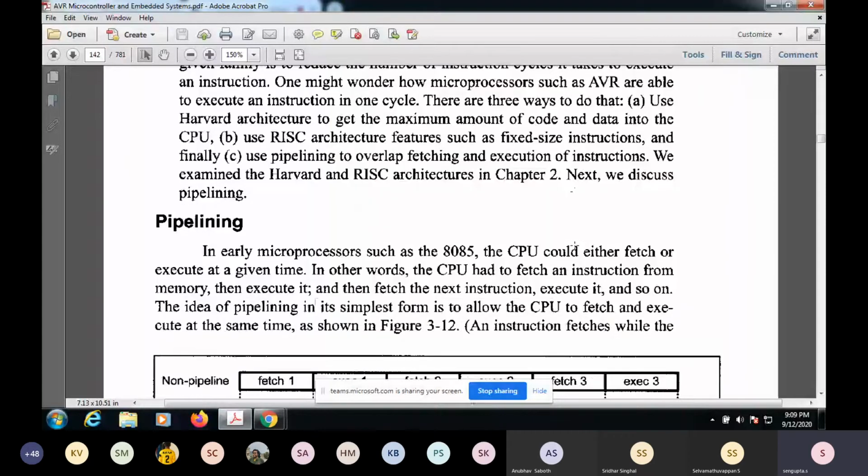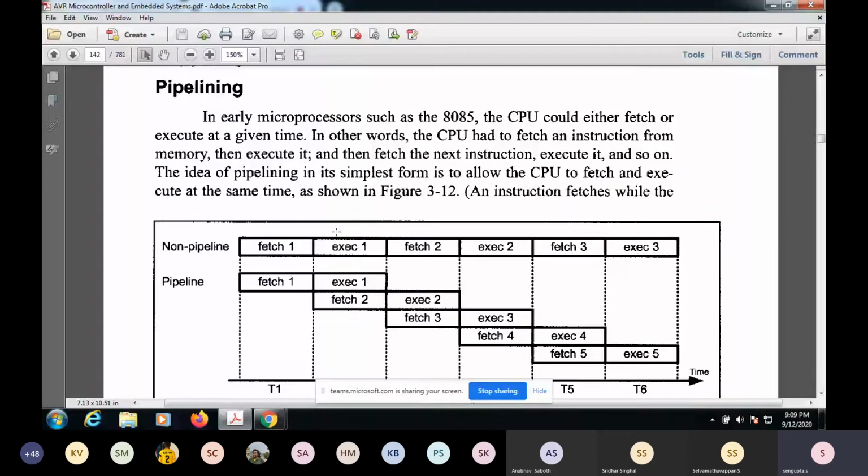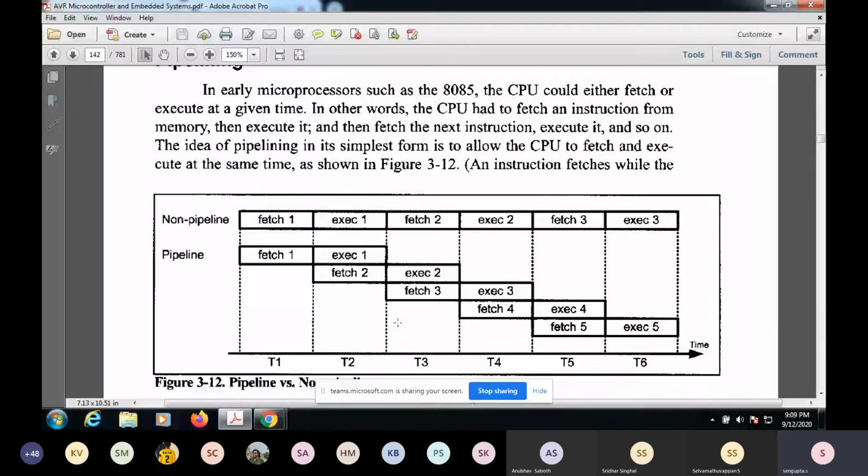This is again a very simplistic way of explaining it. Let's say the processor can only execute one task at a time. While the processor is executing, you can do some fetching. Say you have already fetched one instruction, then in the next instruction cycle, machine cycle 1, 2, 3, 4, 5 and so on, you can execute it.